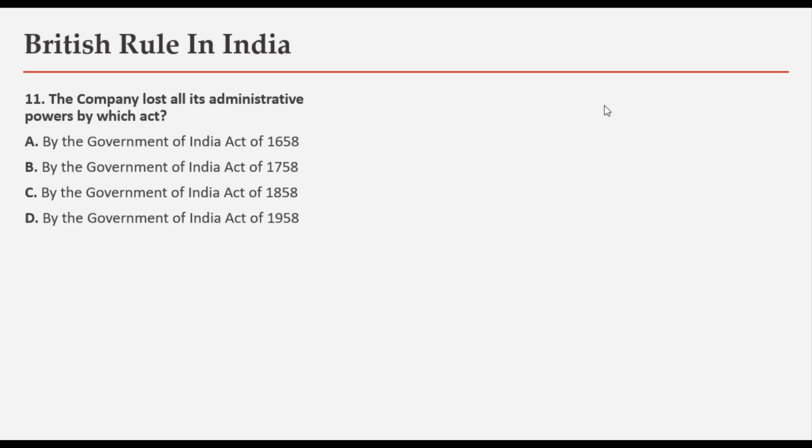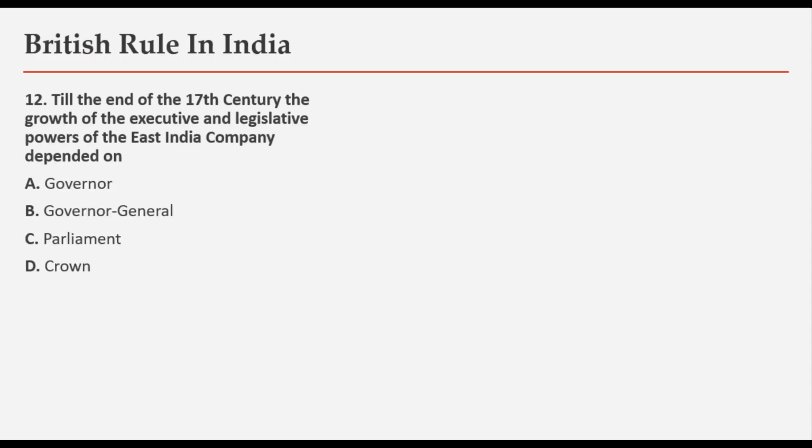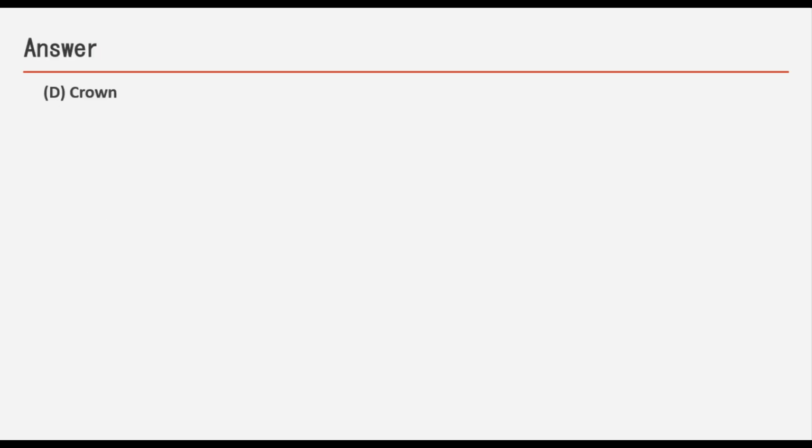Next question. The company lost all its administrative powers by which act? Options are by the Government of India Act of 1658, by the Government of India Act of 1758, by the Government of India Act of 1858 or by the Government of India Act of 1958. And the answer is by the Government of India Act of 1858. Moving on. Till the end of the 17th century, the growth of the executive and legislative powers of the East India Company depended on options are Governor, Governor General, Parliament or the Crown. And the answer is Crown.